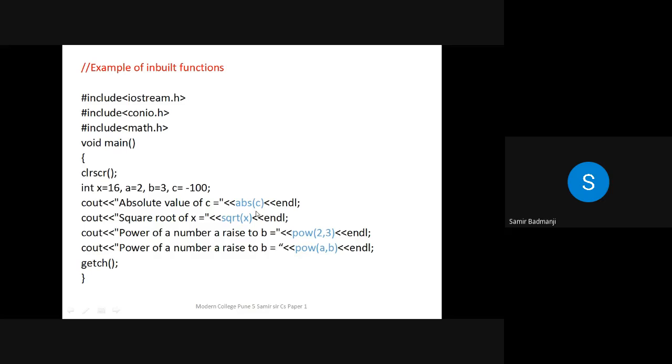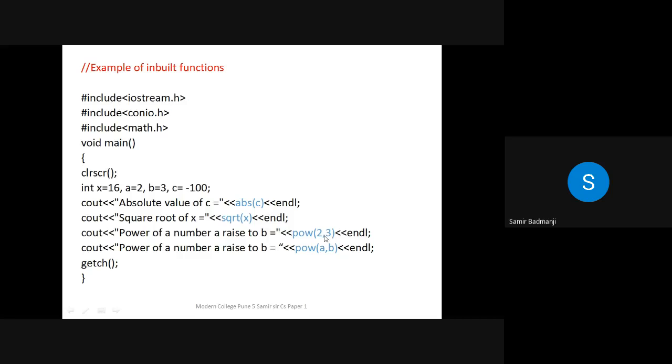In the output, what will it be? Absolute of c, c is minus 100. So what will be printed? 100. Now next is square root of x. So x value is 16. So what will be printed? 4. Now power of a number, a raised to b.